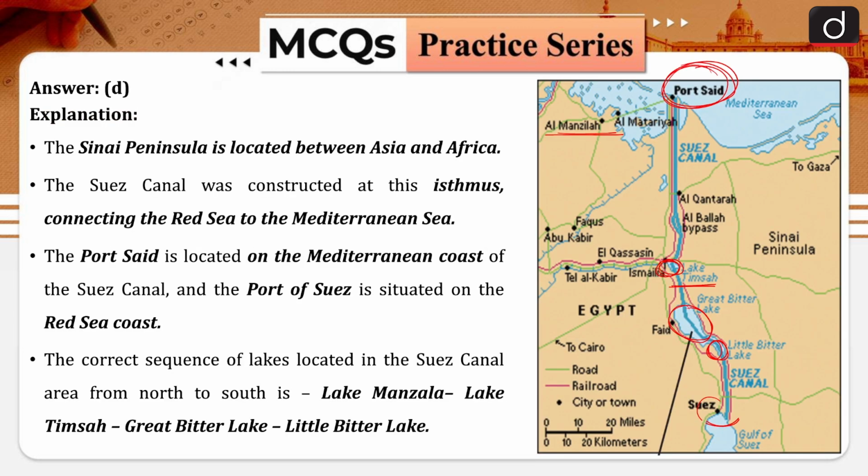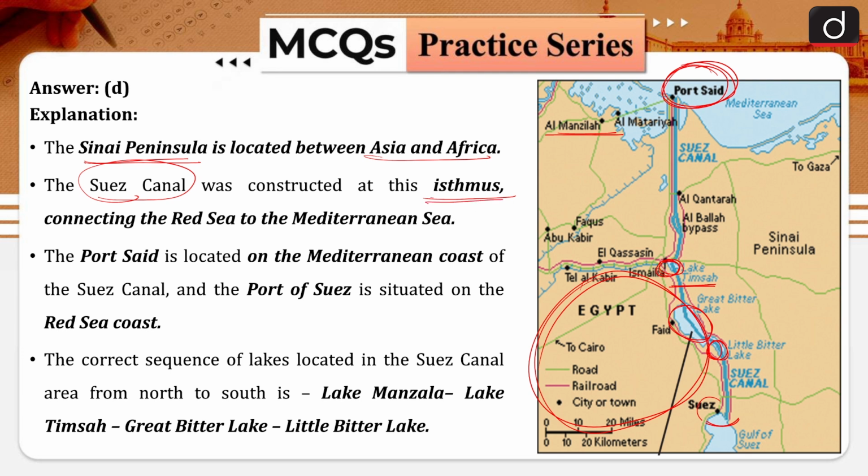Now this particular area is the Sinai Peninsula. It is located between Asia and Africa. The Suez Canal is constructed at this isthmus. An isthmus is basically land which connects two continental land areas.